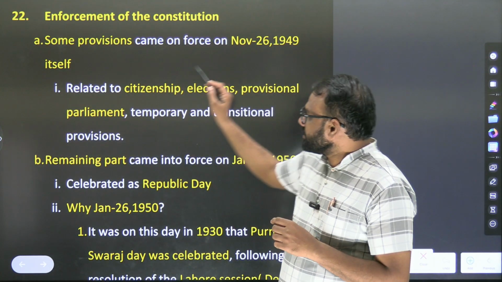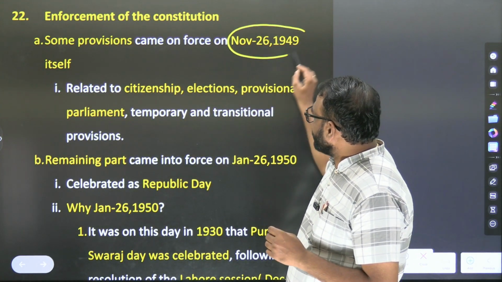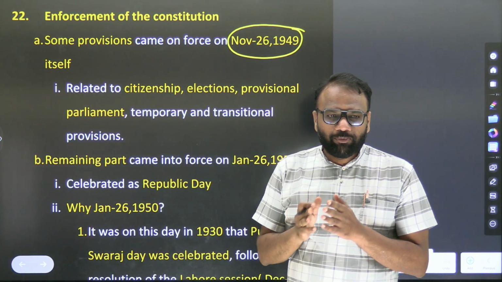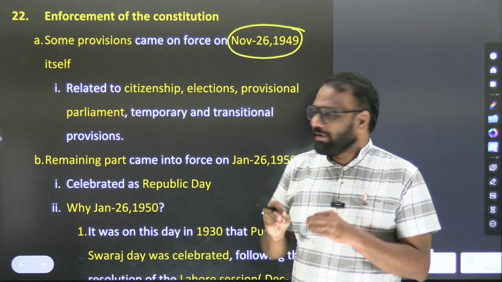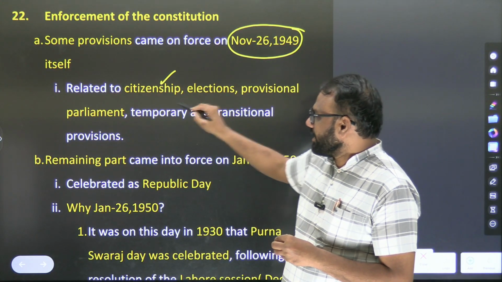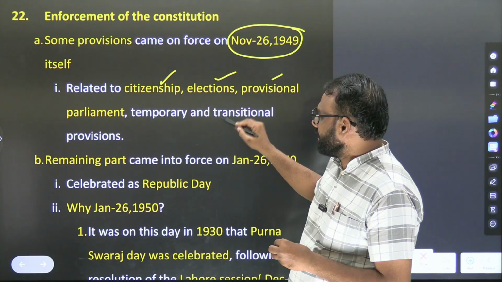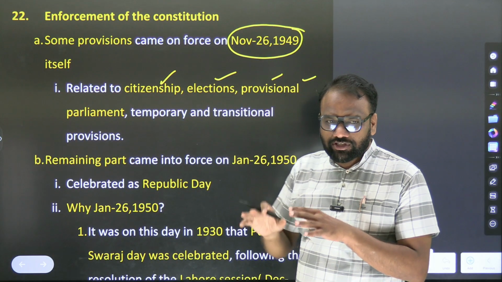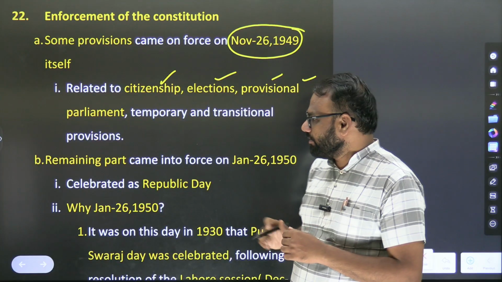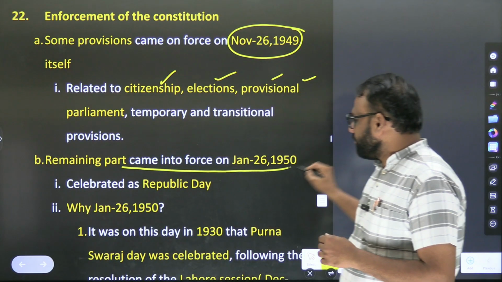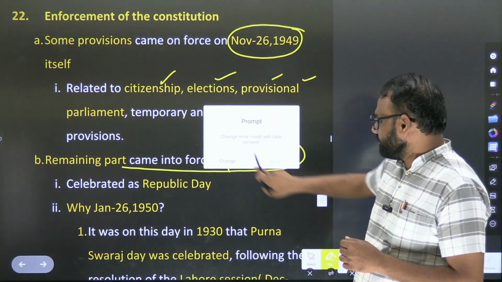So some provisions came into effect on November 26, 1949 itself. Some of the provisions of the Constitution came into force on the same day. For example, citizenship related, elections related, provisional parliament. All of them came into force on the same day, November 26, 1949. The remaining part came into force on 26 January 1950.